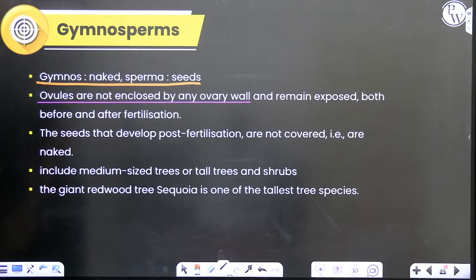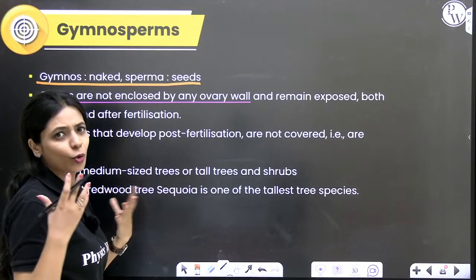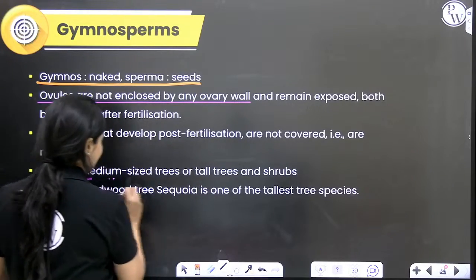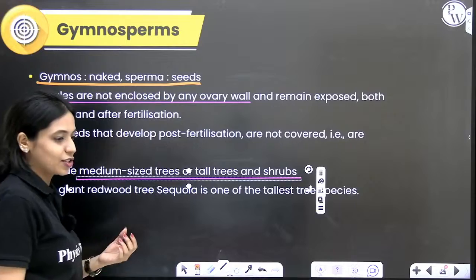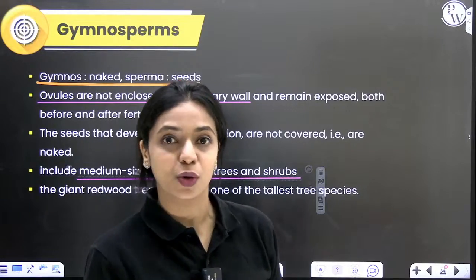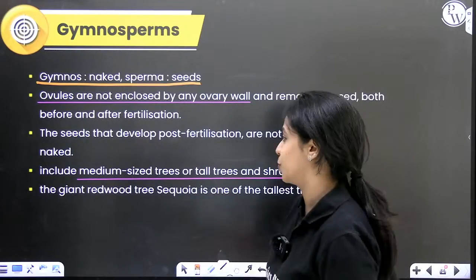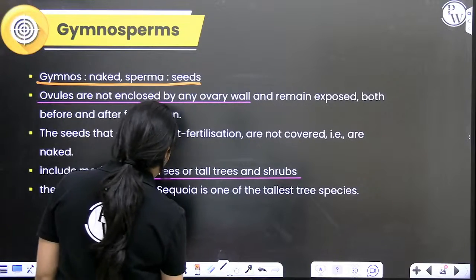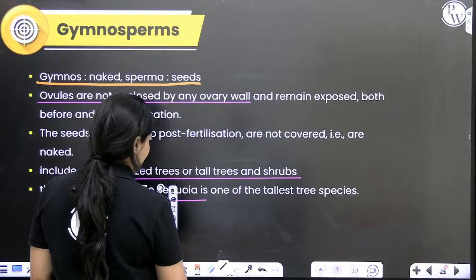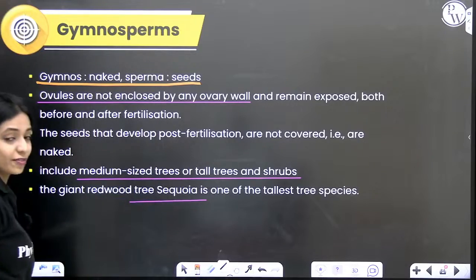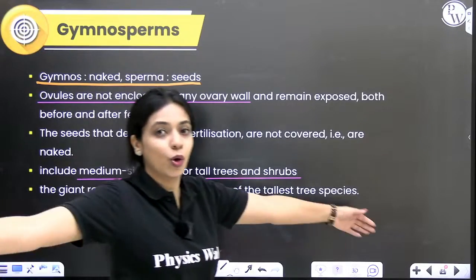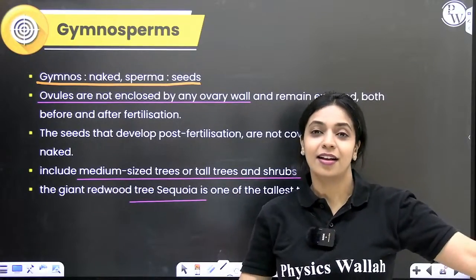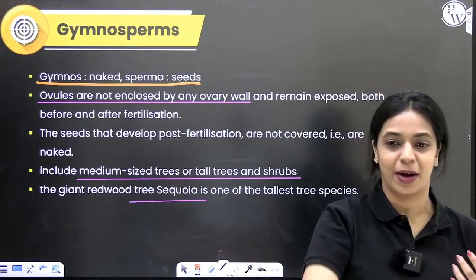So in gymnosperms, you don't find herbs at all. Very short plants are not found at all. You mostly find medium-sized trees, tall trees and shrubs. They do not produce flowers, but they're very beautiful. Christmas tree is an example for your gymnosperms, right? One of the tallest trees in the world, Sequoiadendron giganteum, the sequoia tree, is a gymnosperm. It is a very beautiful tree. Apparently, 10 people can go around the trunk of that one tree, and they've made tunnels carved inside that tree where cars can pass in.